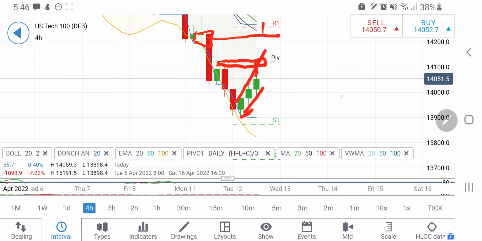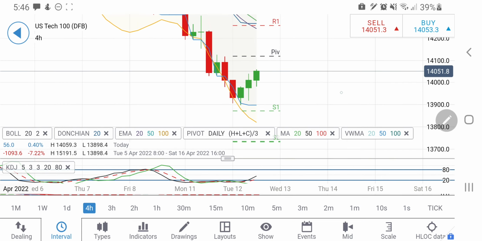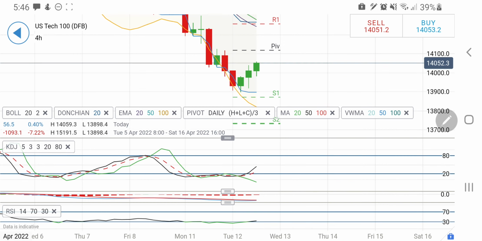Why I am expecting a bounce back, I will tell you in a while, but yes, this is what it appears on a 4-hour chart. Also, if it breaks now below 13950, you can go short there. Below 13950 you can again expect it to drop. Then the target is towards 13880, 13800 levels.